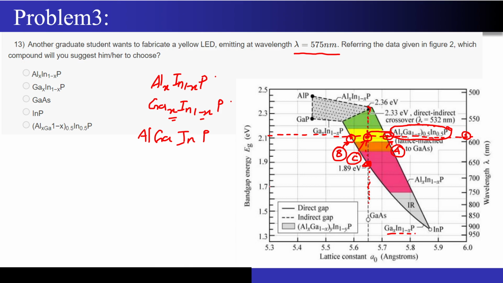Now a very simple question to you guys: if I draw a vertical projection from all these points on the x-axis, for which particular point is there a substrate available on the x-axis? Among points A, B and C, for which of them do I have a substrate readily available on the x-axis?